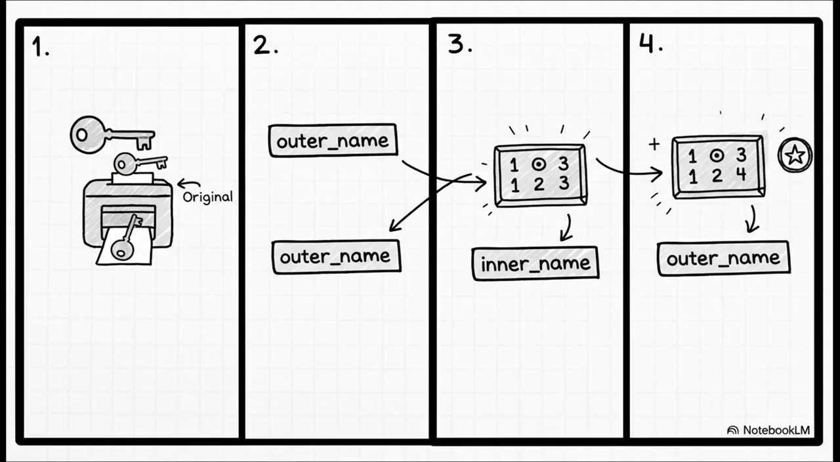And fourth, this is the kicker. If you reassign the name inside the function to a whole new object, all you're doing is moving that internal post-it note to a new spot. The original name outside stays right where it was, still pointing to that original object.